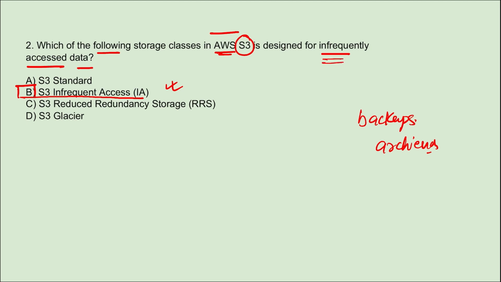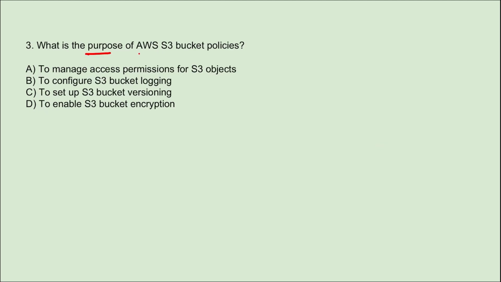So the right option here is S3 IA, a storage class in AWS S3 that has been designed specifically for infrequently accessed data. Next, what is the purpose of AWS S3 bucket policies? The main purpose of S3 bucket policies is to manage access permissions for S3 objects. So option A is right here.